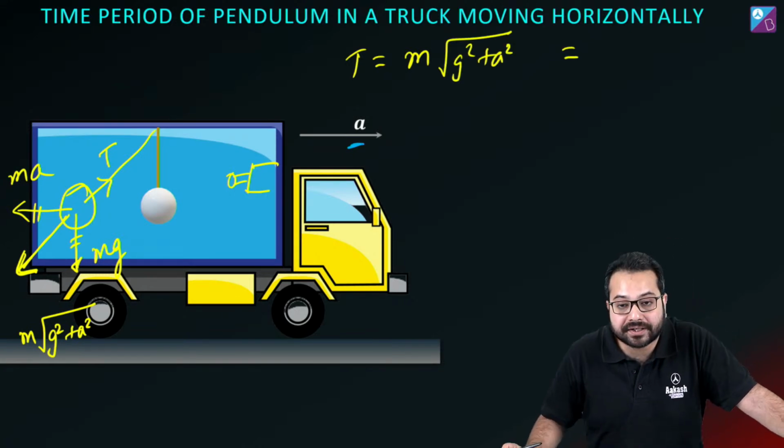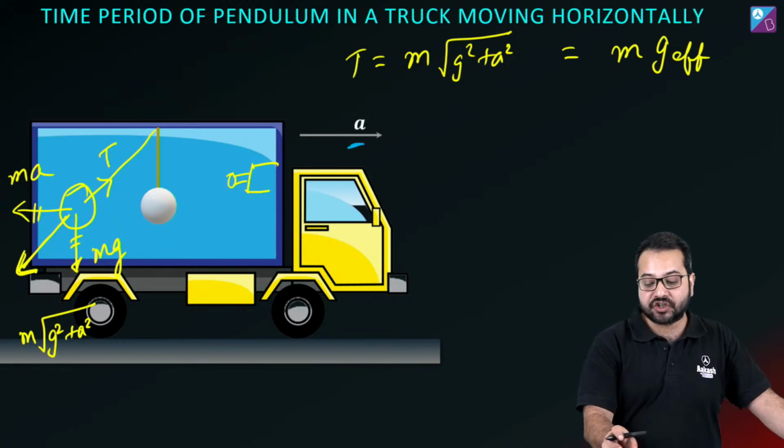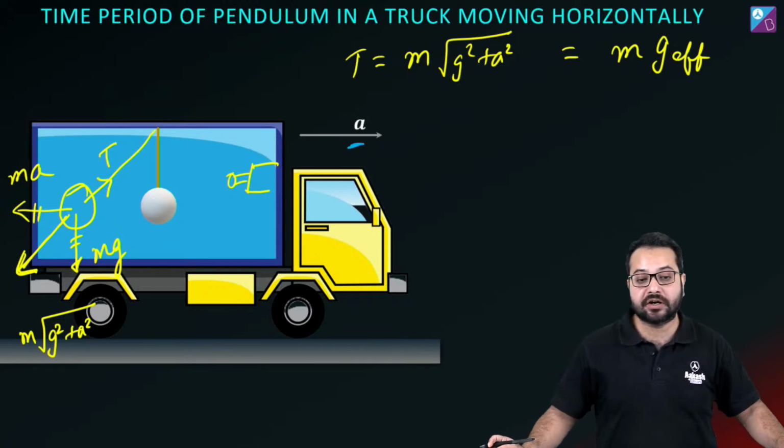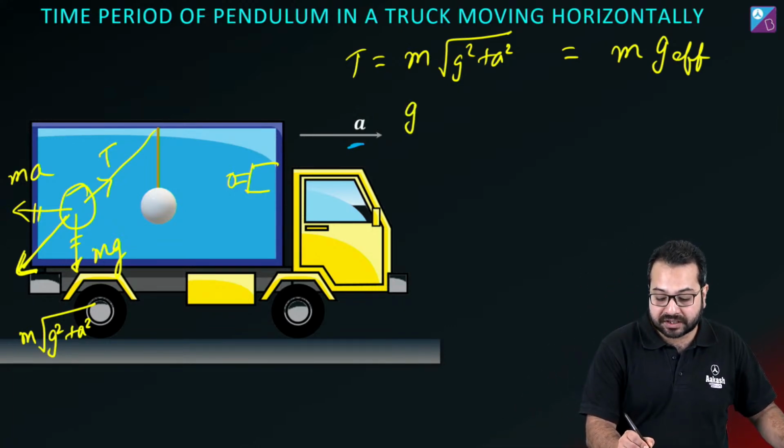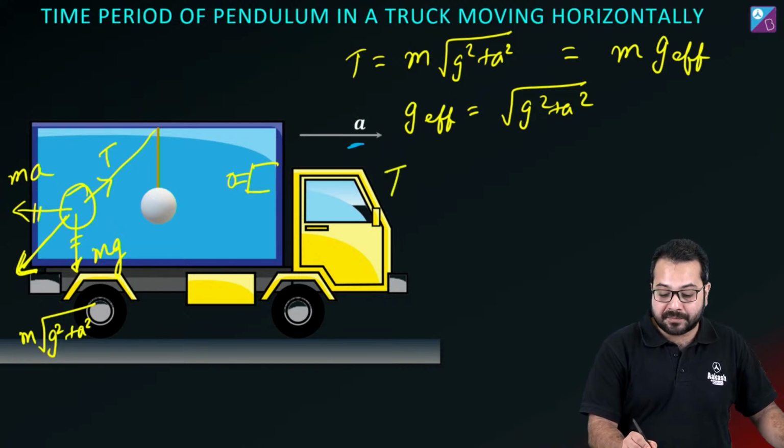And what do we call it? We call it M into G effective because it is in equilibrium. The tension is equal to M into G effective. So G effective is going to be the under root of G square plus A square. So what will be the time period?